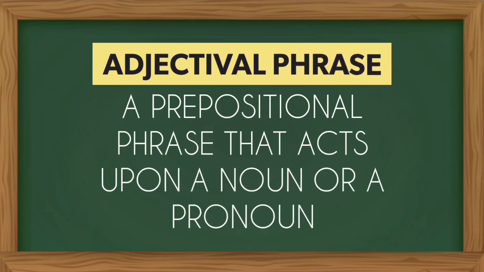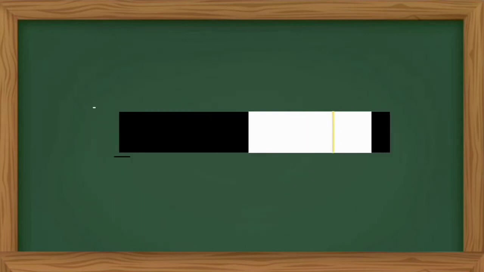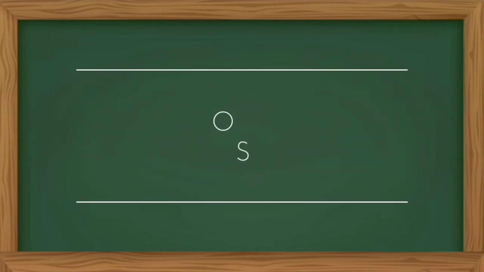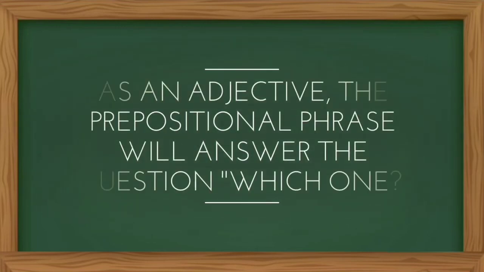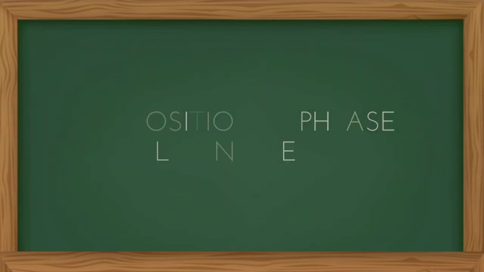An adjectival phrase is a prepositional phrase that acts upon a noun or a pronoun just like an adjective. As an adjective, the prepositional phrase will answer the question which one, followed by the noun or pronoun.